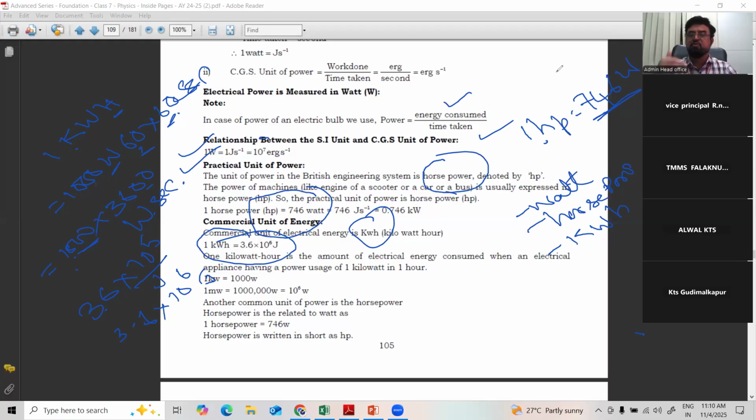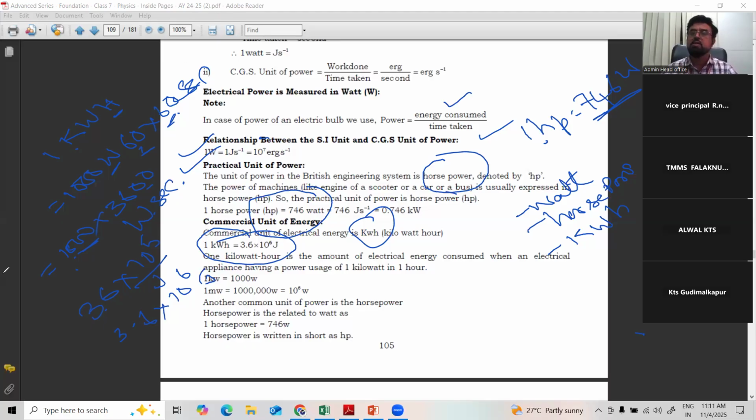If you go and see at home, you can find the electric meter. Over that it will have kWh. What is kWh? 1 unit, common word. How many kWh you are utilizing, based on that much bill will come for us. So that is a practical unit, or electrical unit, of power.